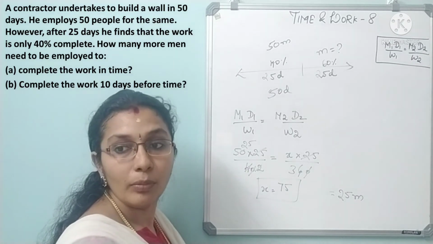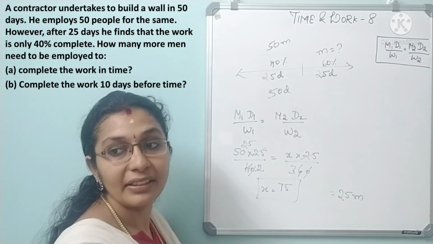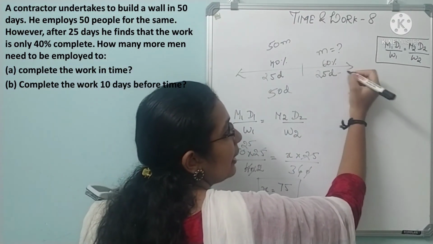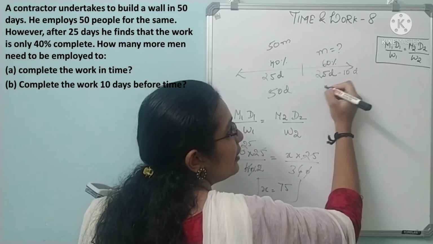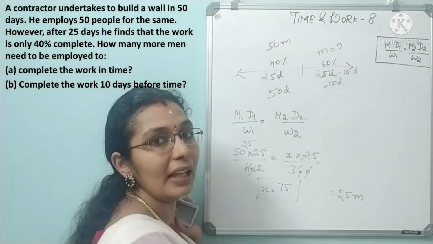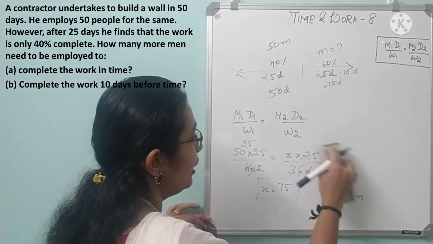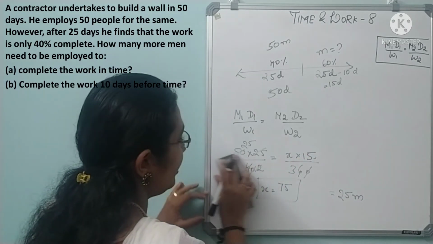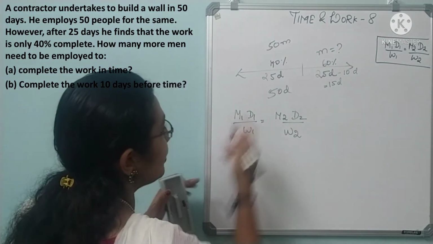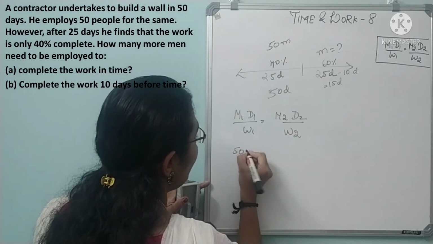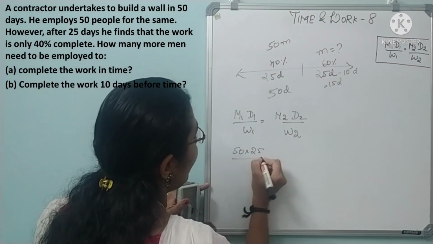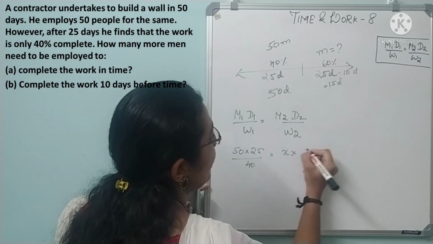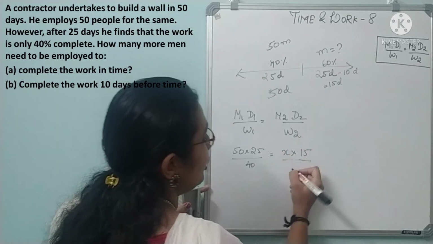How many men needed to be employed to complete the work 10 days before time? So 10 days before time means previously it was 25 days remaining, minus 10 days, which is equal to 15 days. So only that change you will have to do. So here days would be 15. So we will rewrite this. M1 is 50 men into 25 days by 40 is equal to M2 is X, D2 is 15. And W2 is 60.